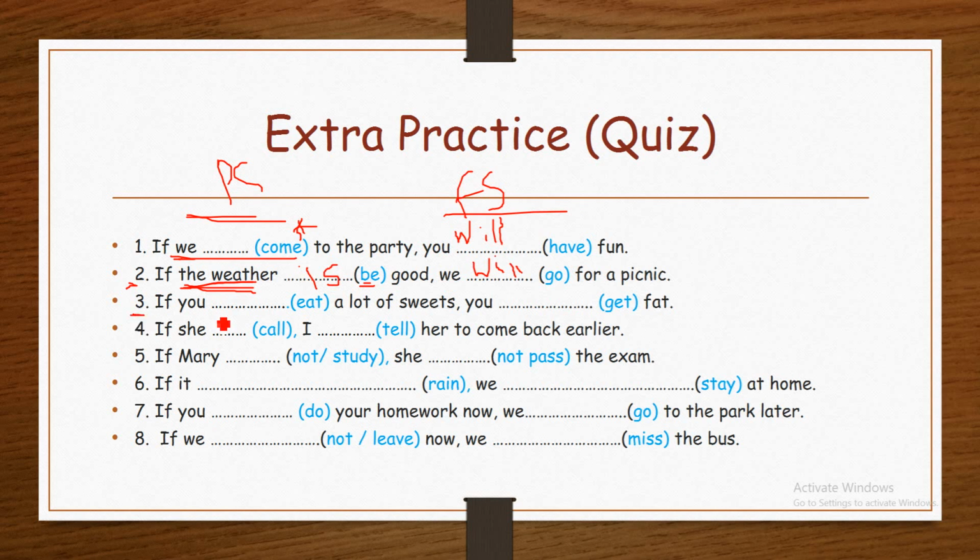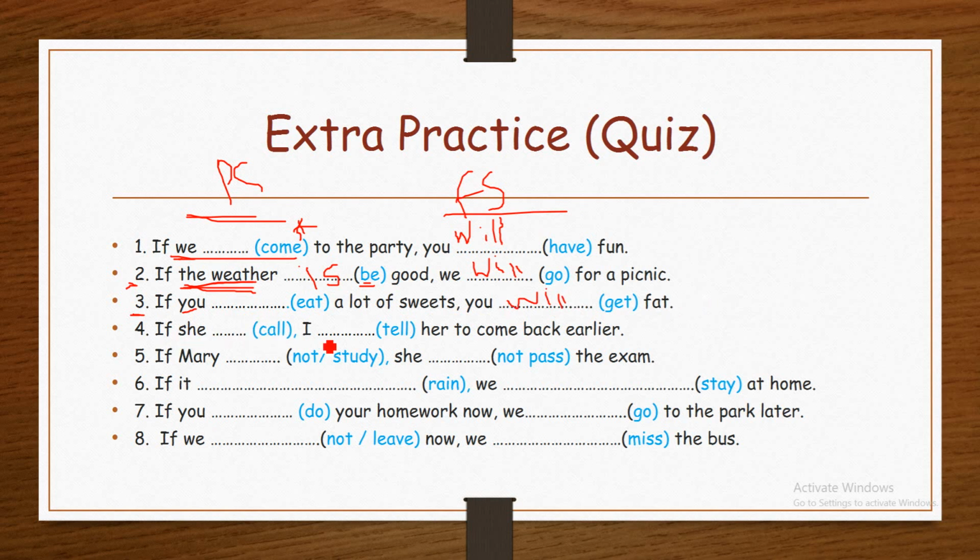Number three: If you blank eat a lot of sweets, you blank get fat. Present simple, future simple. You is a plural subject, so if you eat, you don't have to add third person s. If you eat a lot of sweets, you will get fat.